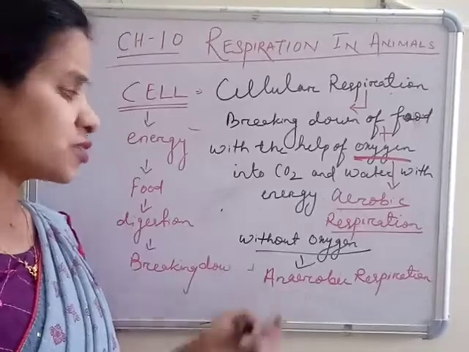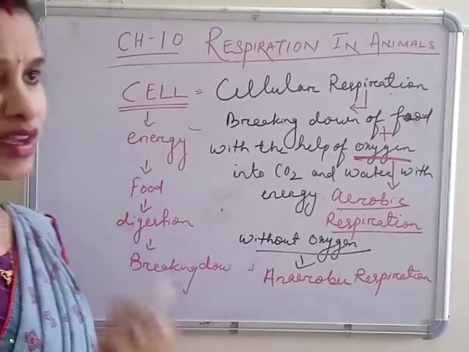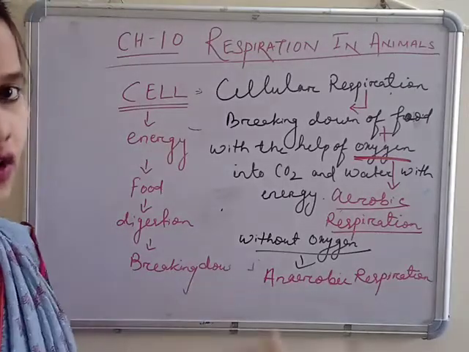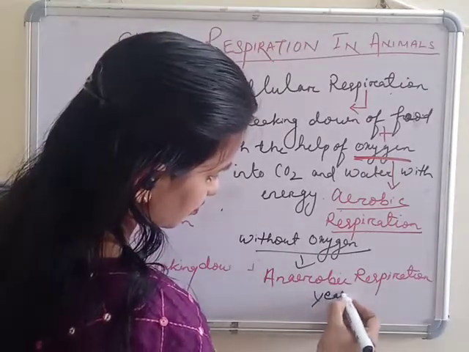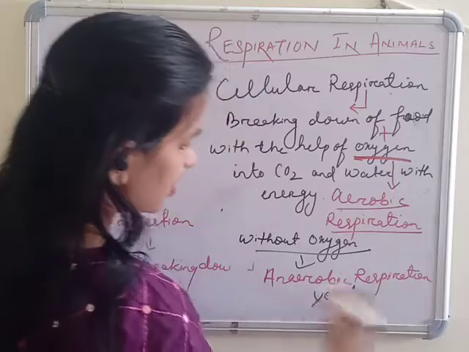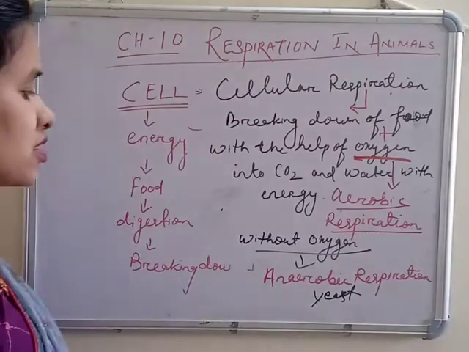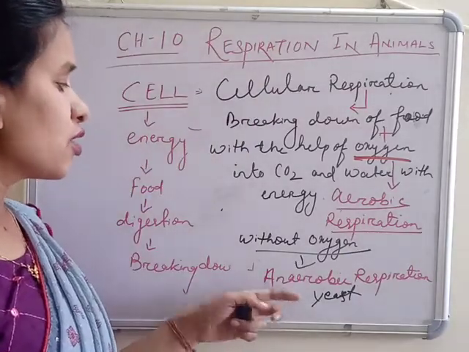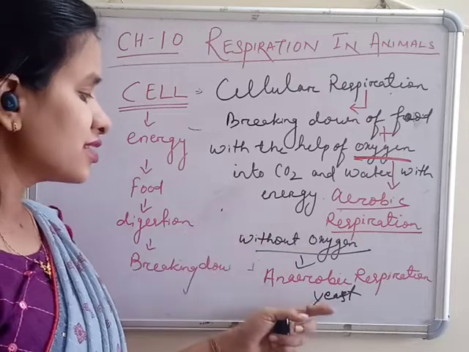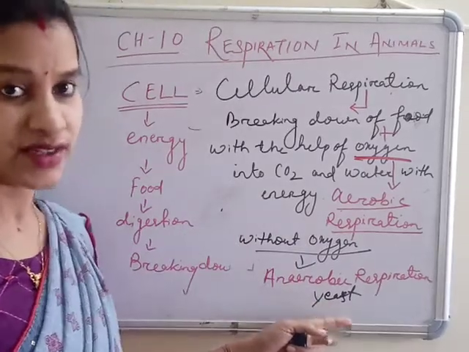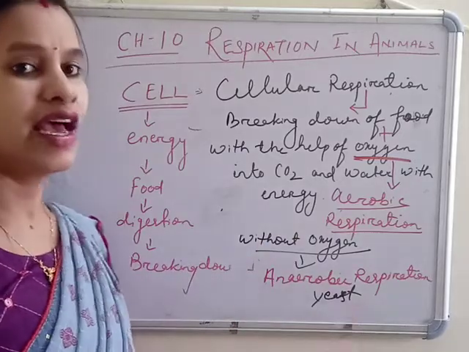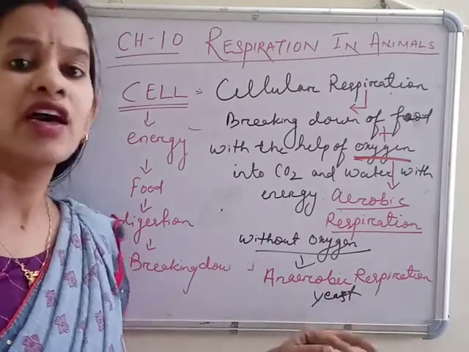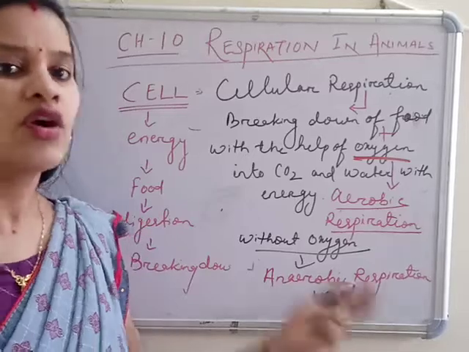Anaerobic respiration is mostly found in smaller or single-cell organisms. An example is yeast. Yeast is a single-cell organism which respires anaerobically, meaning without oxygen.